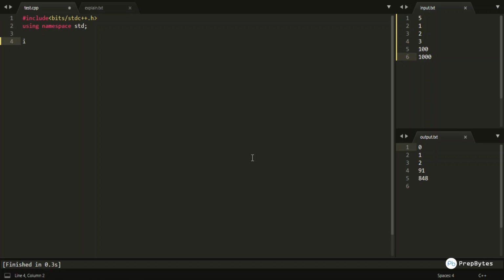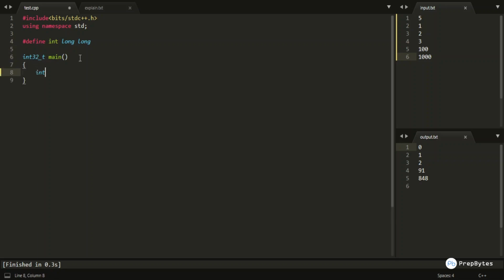Here I would be using #define int long long. Why am I doing that? Because the range or the constant for n was really high, so I will have to do this. I am writing int32_t main because I have added a macro of int as long long, so I will have to make it int32_t main.